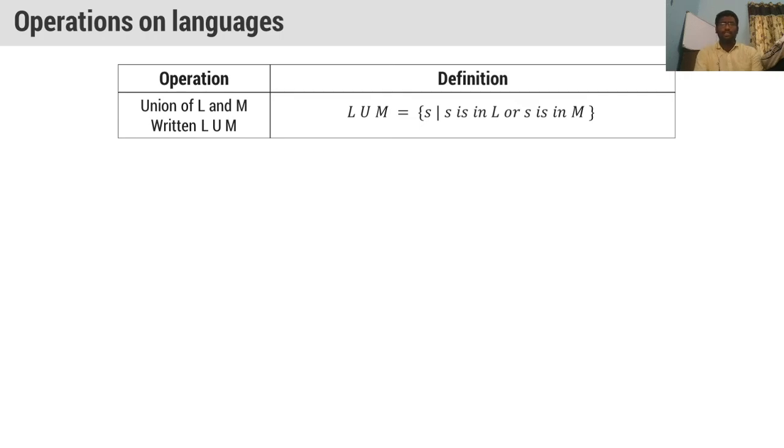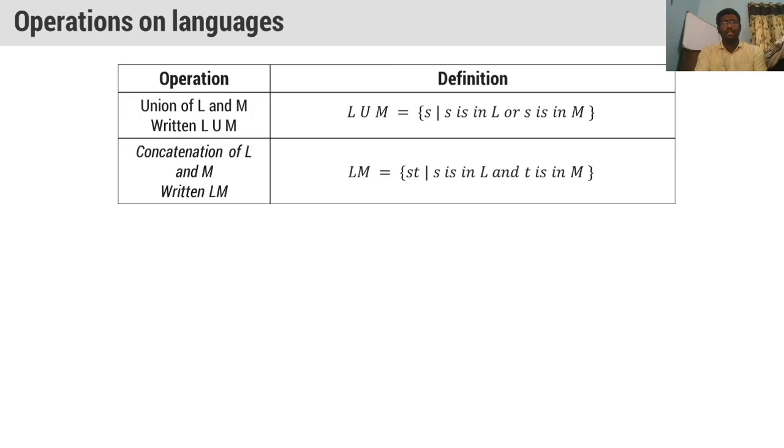In the previous classes, in formal languages and automata theory, you might have studied what a union operation is. The union of L and M is written as L union M. If a string is present in L, or otherwise a string is present in M, then we can take it in L union M. So we perform the union operation between L and M.